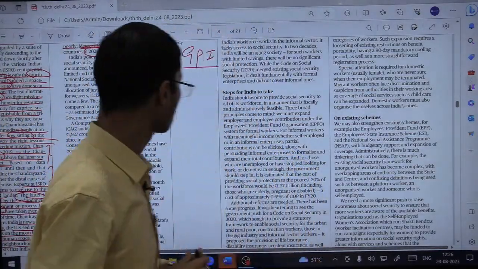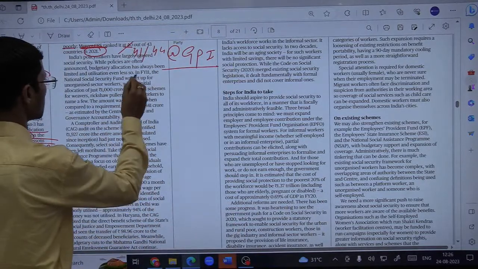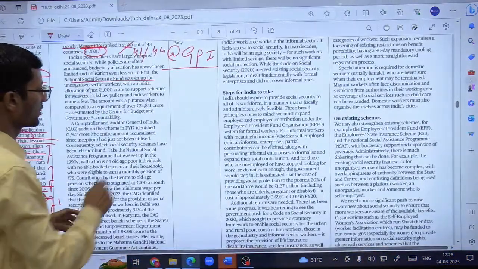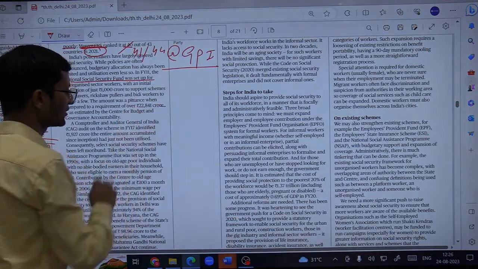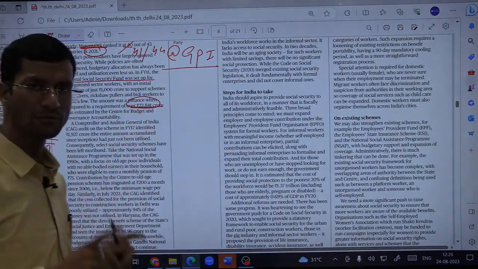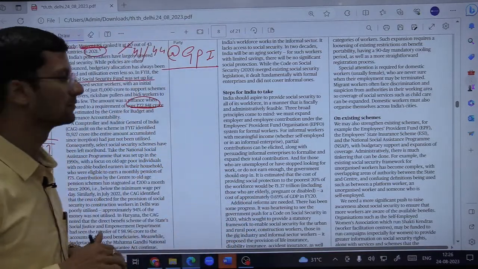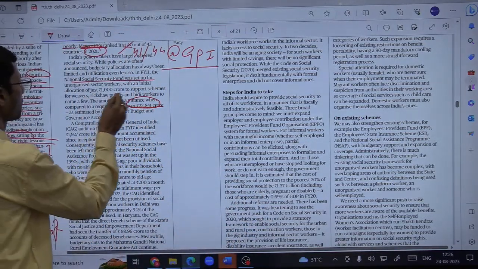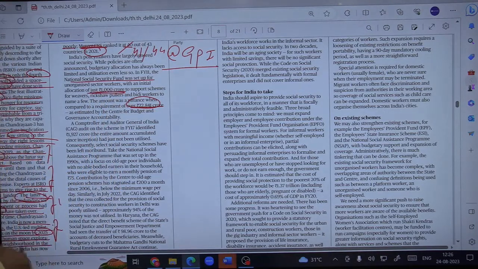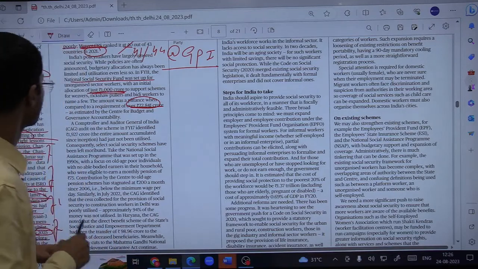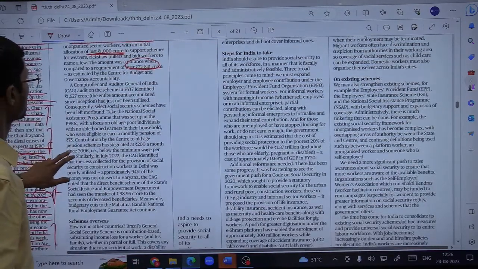And the first and foremost is that in financial year 11 itself, the National Social Security Fund was set up. Fine. But the requirement for this fund was almost 23,000 crore, but the government made a provision of just 1,000 crore only for the Social Security Fund. So of course you can see this is how Indian policymakers have largely ignored social security or the importance of securing people, especially the informal ones.